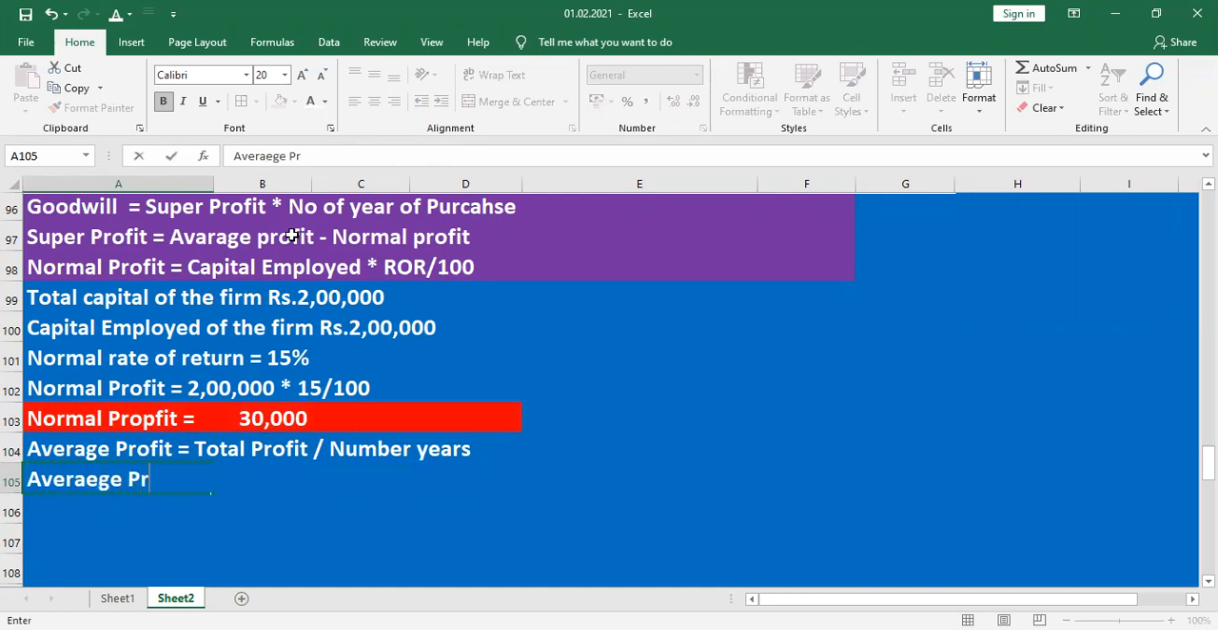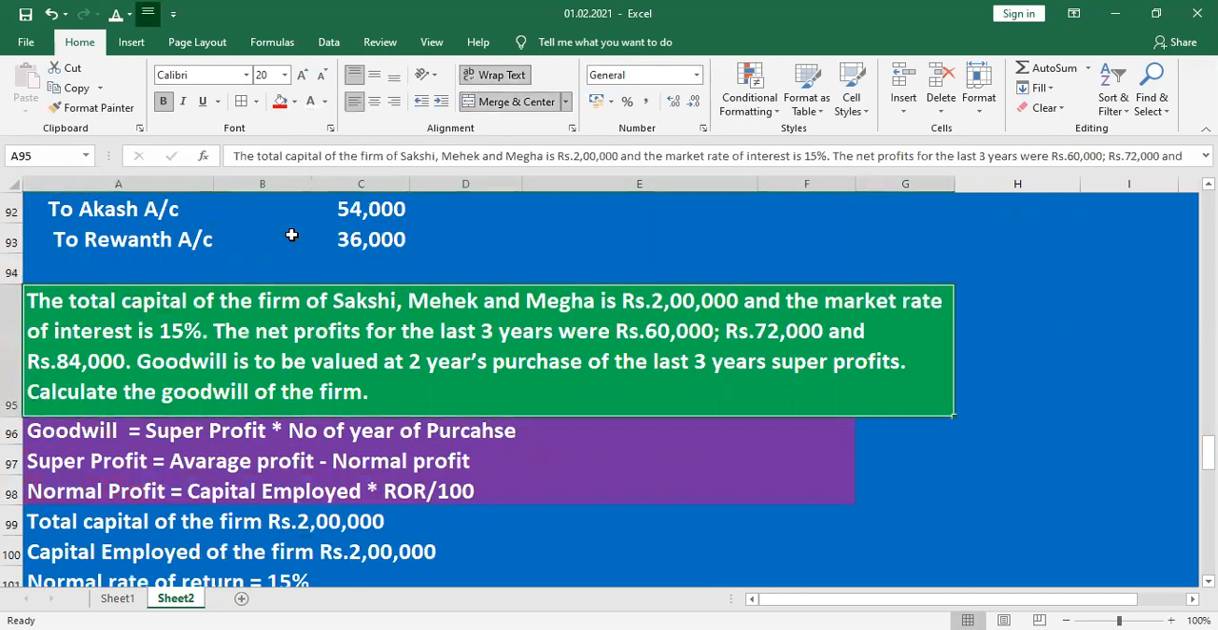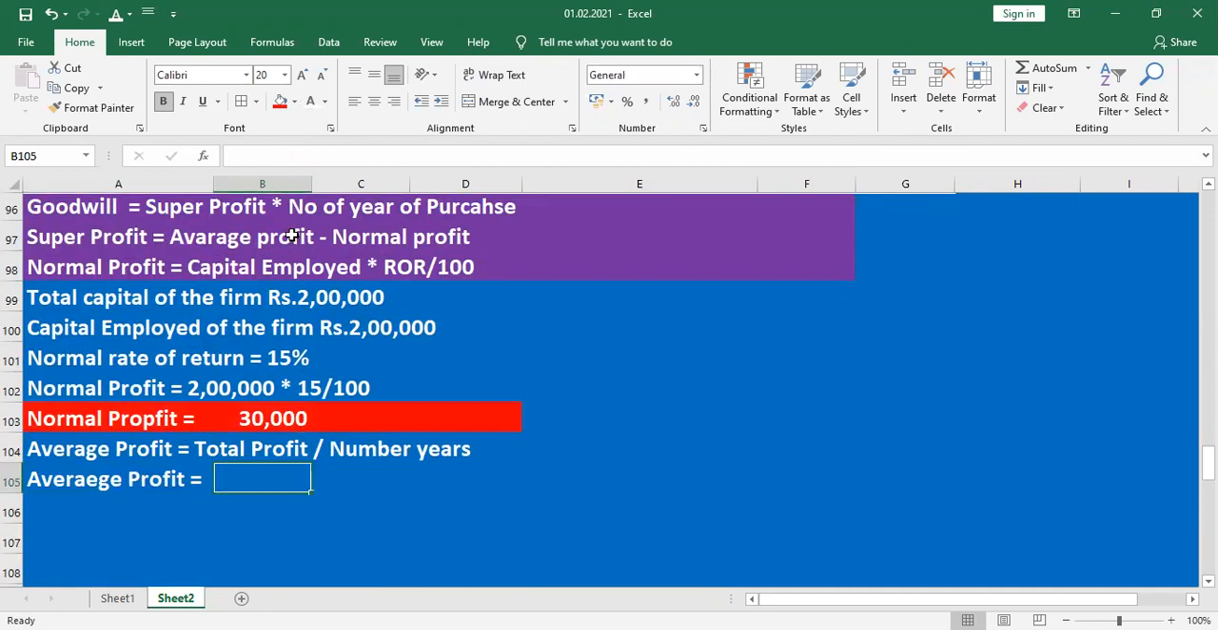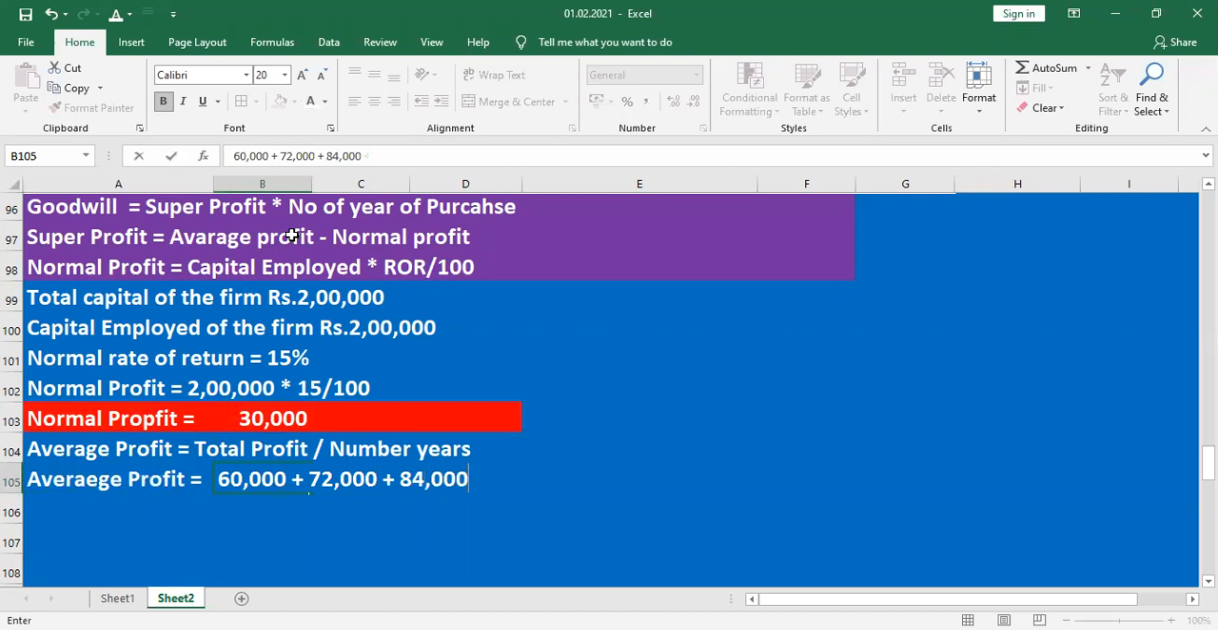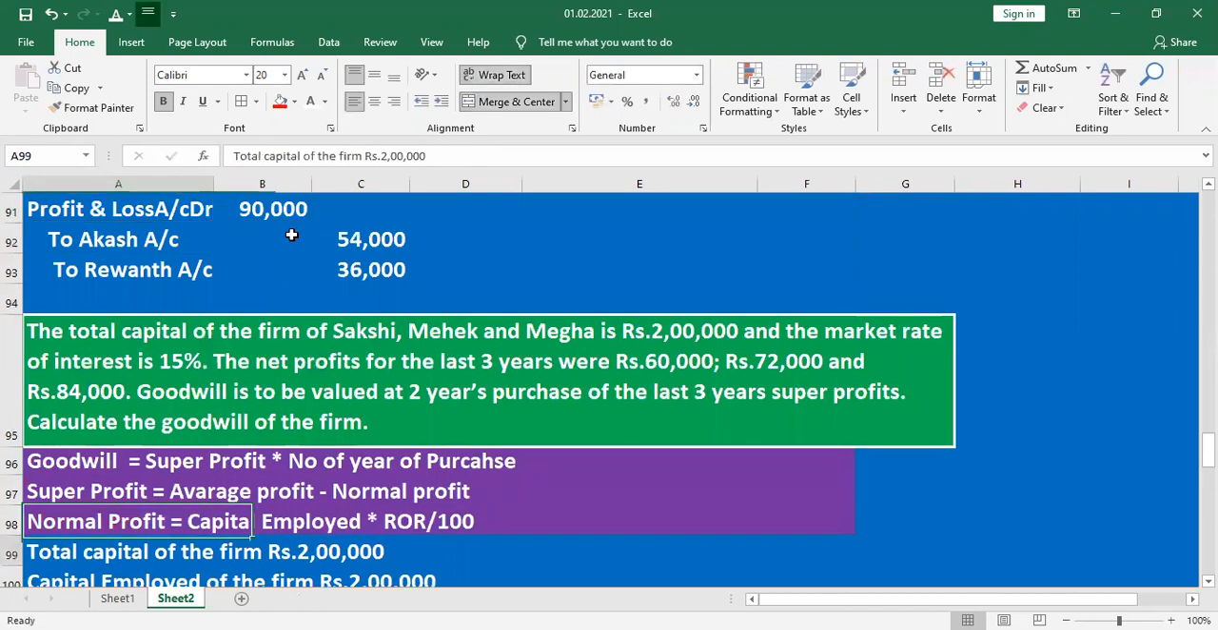Average profit. Here the total profit, right? What is the total profit here to be mentioned? 60, 72, 84. 60,000 plus 72,000 plus 84,000. What is the number of years? 1, 2, 3. Number of years is 3.